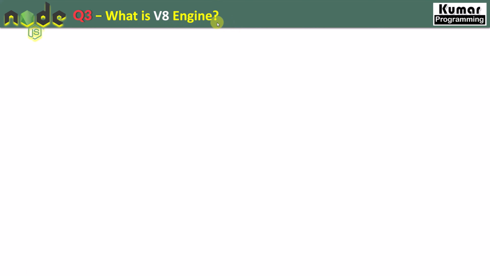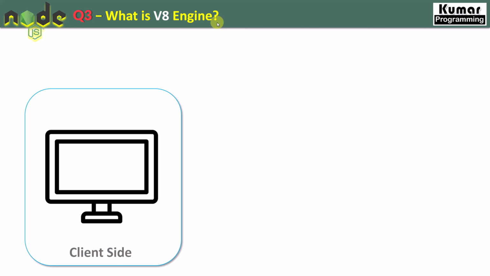In order to understand the V8 engine, first let's understand how it is associated with client side and server side. On the client side, we have our client machines: mobile, computer, laptops. From these we send requests to the server side using browsers: Chrome, Safari, Edge, Firefox.